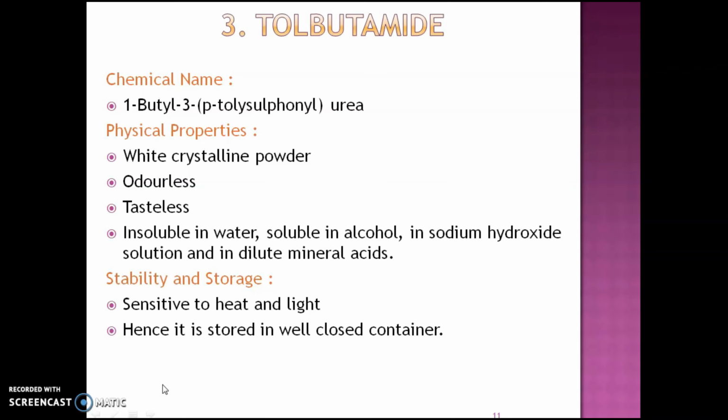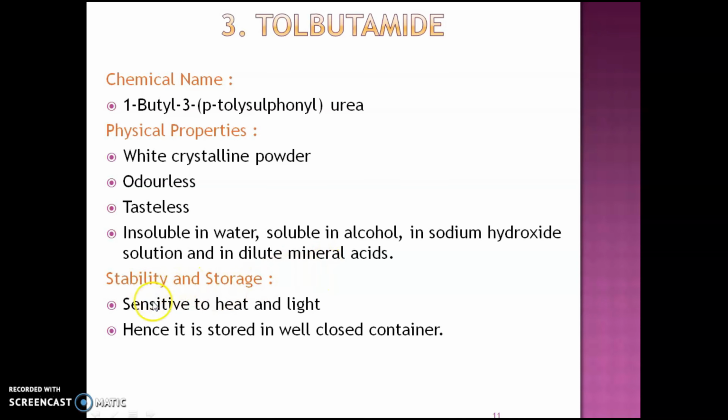Third drug is tolbutamide. It has the chemical name 1-butyl 3-para-tolylsulfonylurea. Next point is the physical properties. It is a white crystalline powder, odorless and tasteless, insoluble in water, and soluble in alcohol, in sodium hydroxide solutions and in dilute mineral acids.